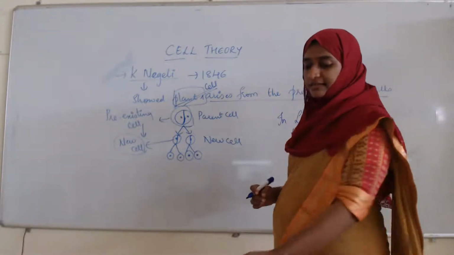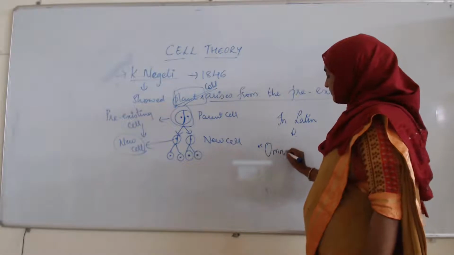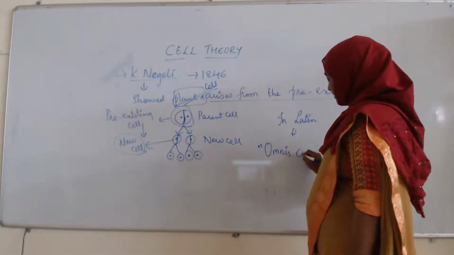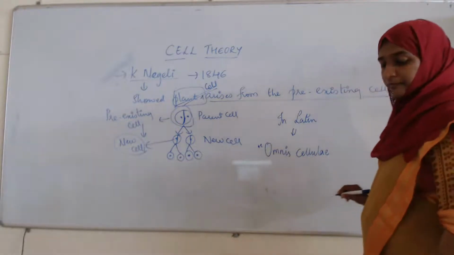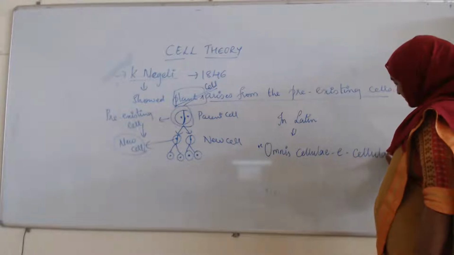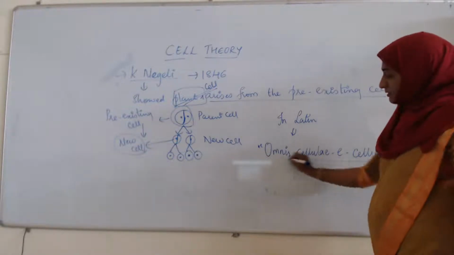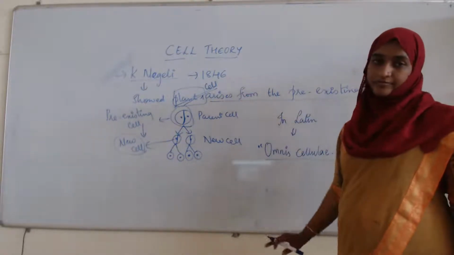And what is that statement? Omnis cellula e cellula. This is the statement given by Naegeli.